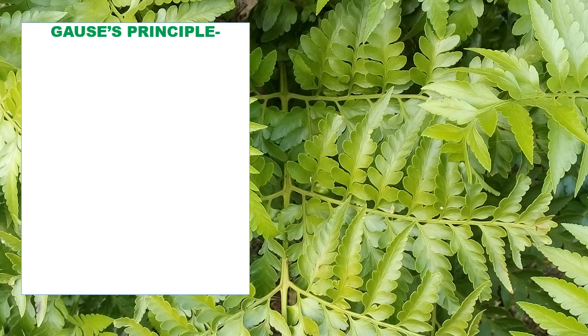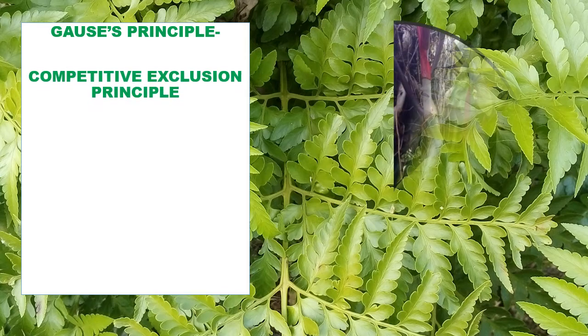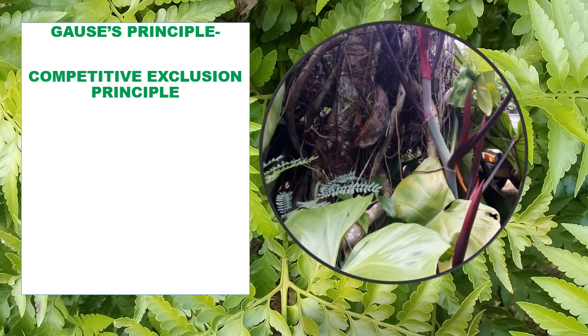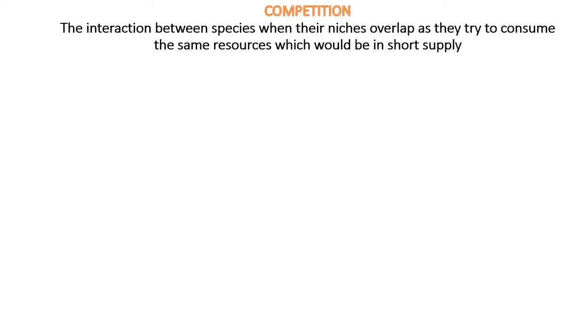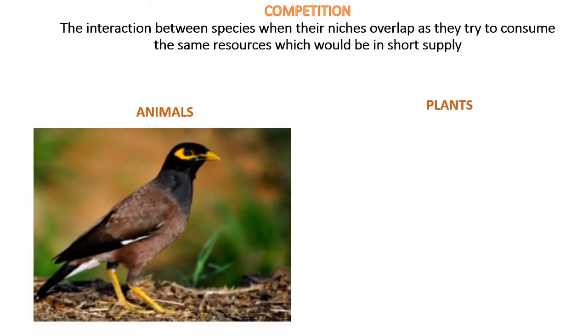Gause's principle or Gause's law, also called the competitive exclusion principle. It states that no two species can occupy the same niche and compete for the same resources. Gause's principle explains the composition of resources in a niche, and it explains that competition is the interaction between species when their needs overlap as they try to consume the same resources, which could be in short supply.